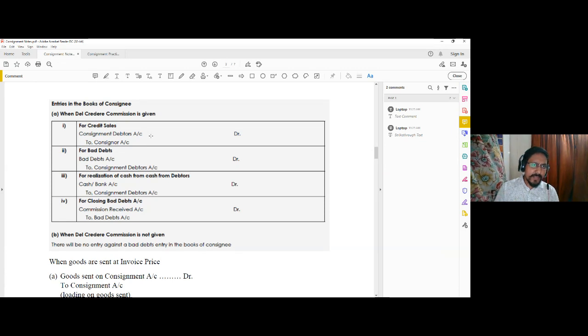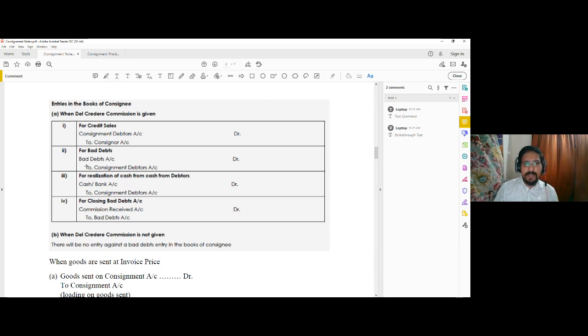For bad debt, actually consignment debtors are reduced. Bad debt is the loss which reduces the consignment debtor, and this loss is charged to the profit or loss. Okay, so for bad debt he will make the entry bad debt account debit to the consignment debtor, because those debtors will not be able to pay, so their accounts are credited. Next, the amount realized will be recorded in the way cash or bank account debit to the person who is making us the payment, that is the consignment debtors, for amount realized from the debtors.